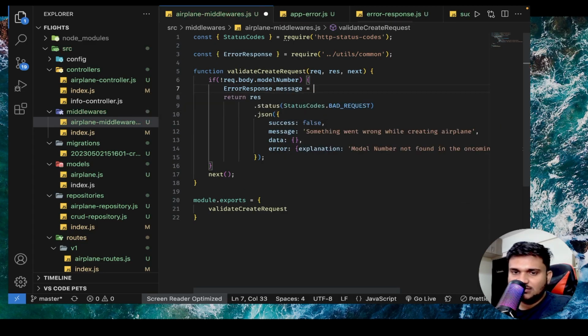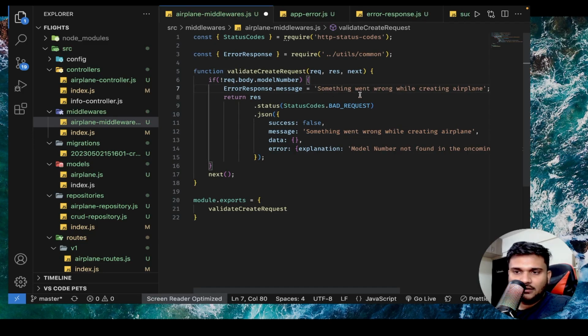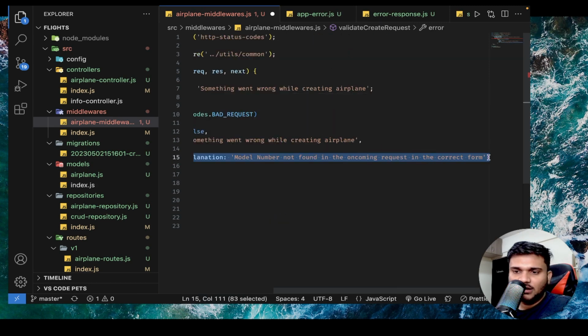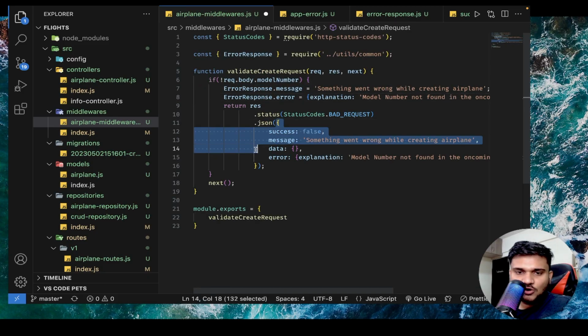If you want to customize the message, you can customize it here, right? And ErrorResponse.error equals to this object. For the timing, I'll return that AppError as well, but for the timing, let's keep it like this.